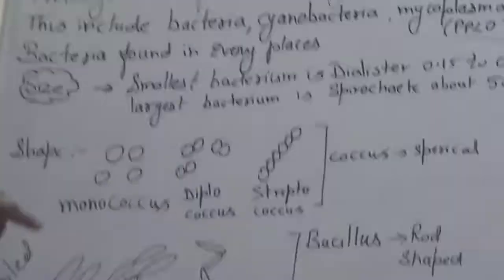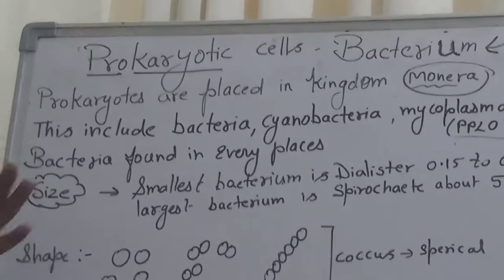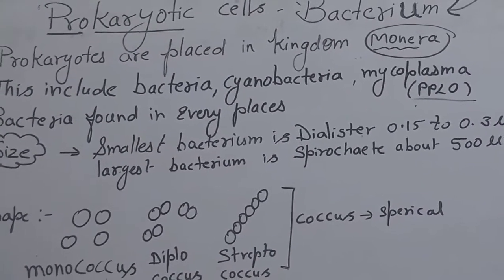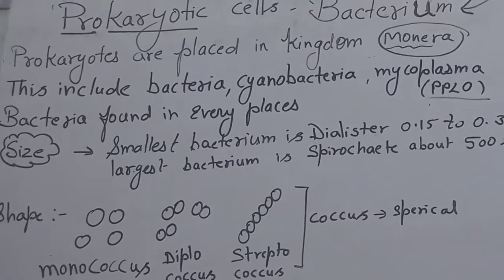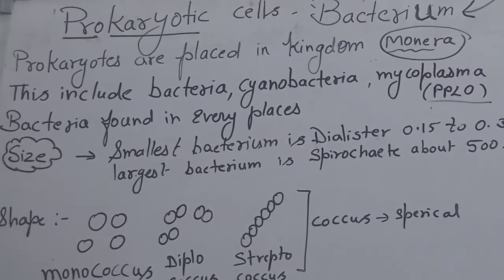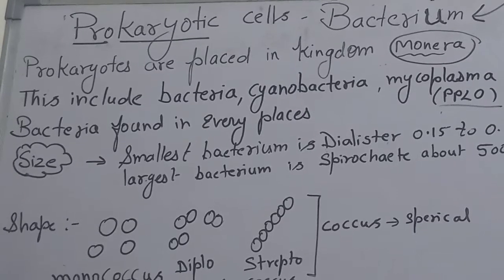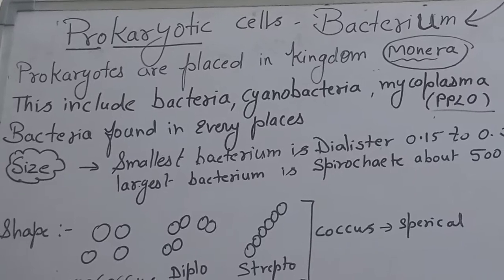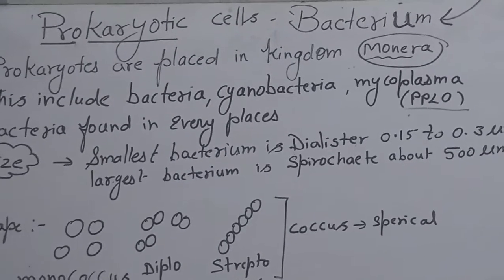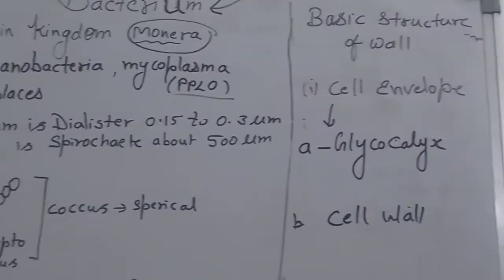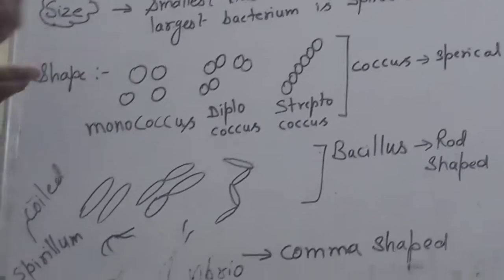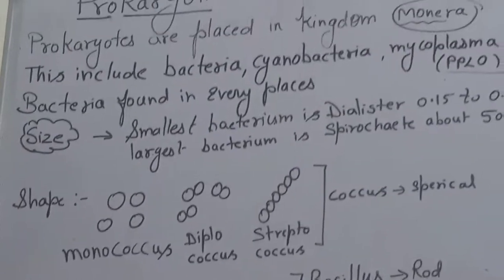And this is a very important thing to note down: bacteria are not affected by the environment. Thermophilic bacteria are found in very extreme conditions, very high temperature, or even very low temperature. In short, bacteria are found in every place.